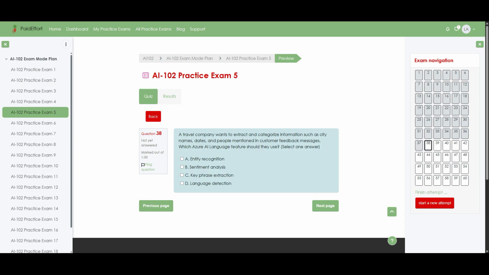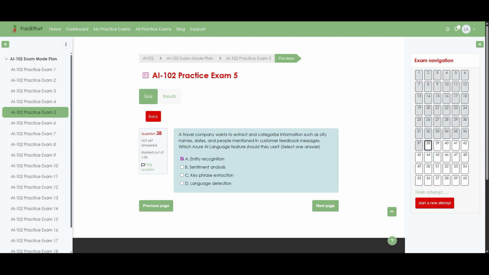Question 38. A travel company wants to extract and categorize information such as city names, dates, and people mentioned in customer feedback messages. Which Azure AI language feature should they use? Select one answer. Option A, entity recognition. Option B, sentiment analysis. Option C, key phrase extraction. Option D, language detection. The correct answer is option A, entity recognition.